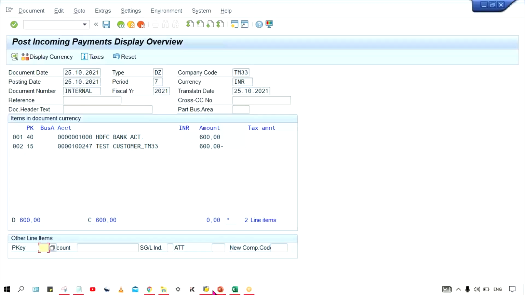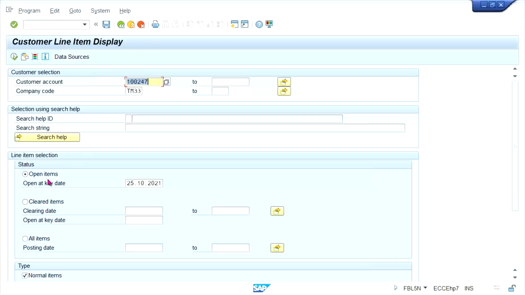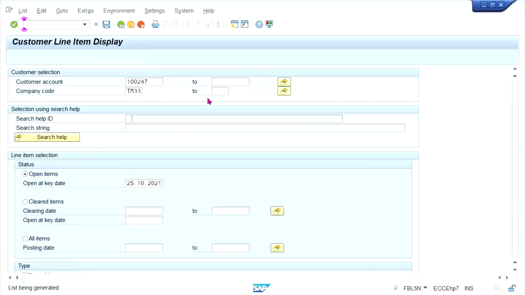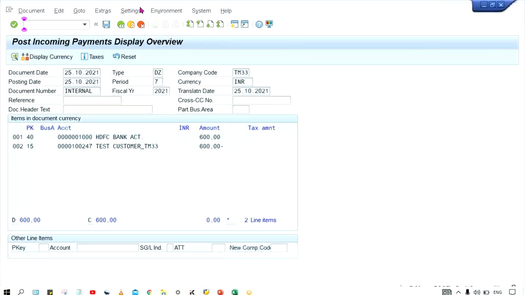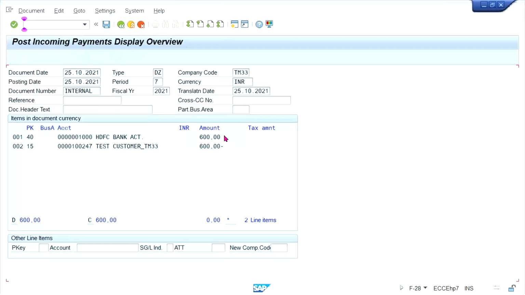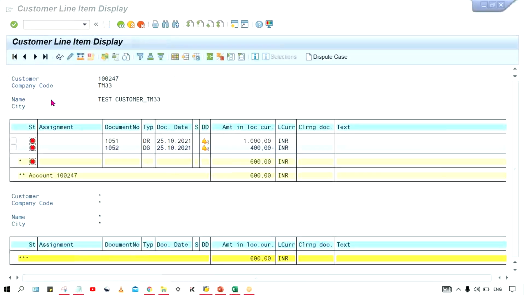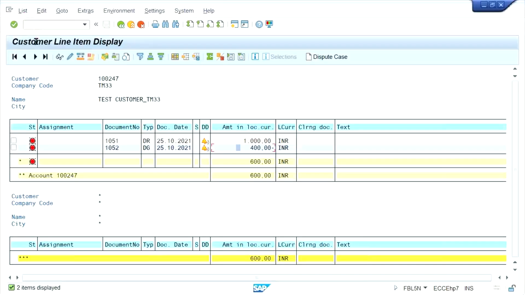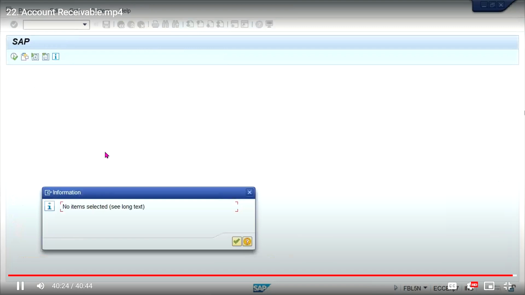Right, now if you have a look in the customer master, FPL5N, right? This is the customer master report. Execute here. So right now we are having two open items. One is the invoice and the second one is the credit memo. And if you post the payment, then those line items are going to be cleared. Look at here, that is gone.